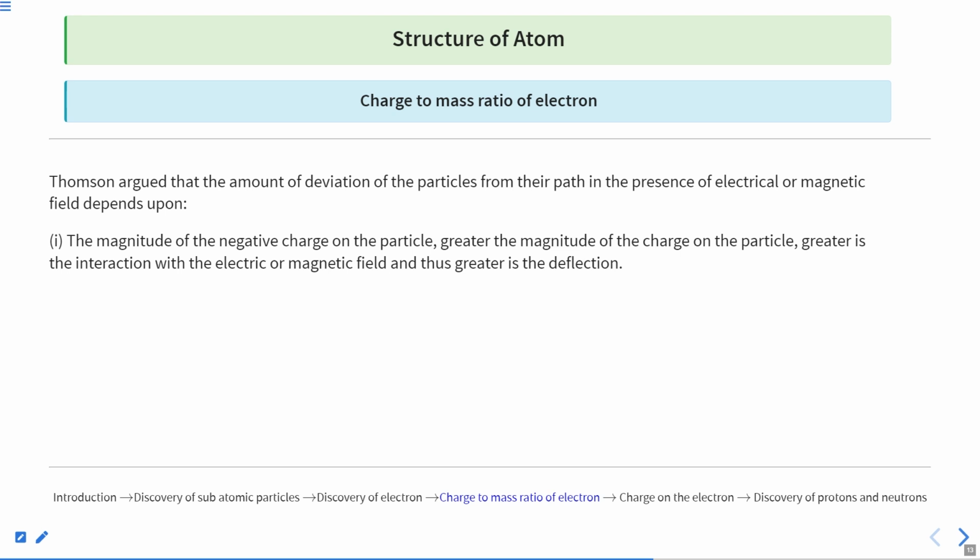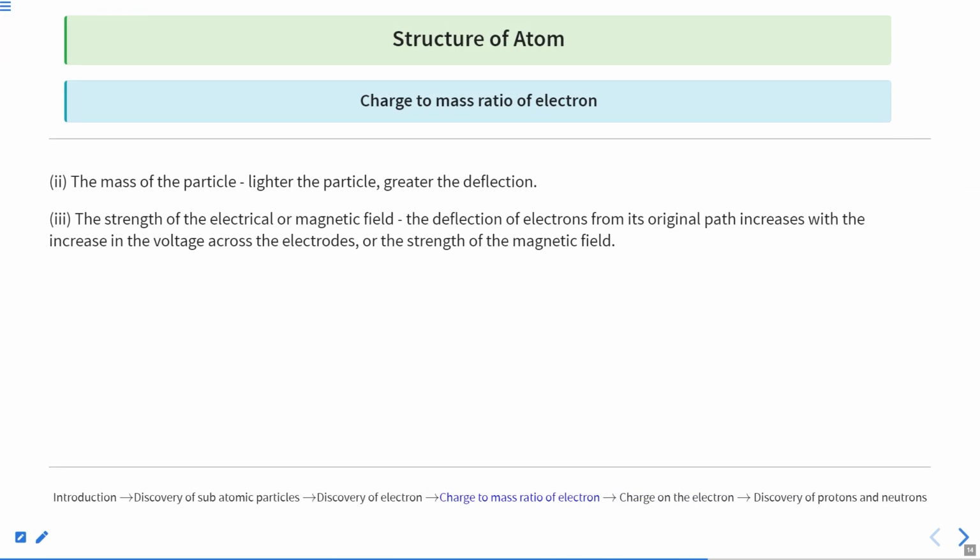So what does this mean? As we are increasing or decreasing the potential, or the magnetic field, we are seeing a change in the deflection. It means these particles are charged, and a clearer opinion would be that they are negatively charged because they are getting attracted to the positive charge.